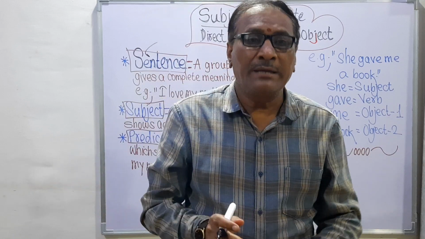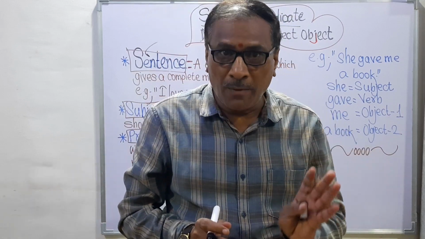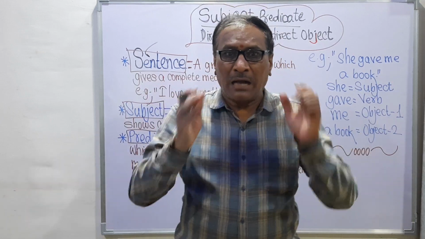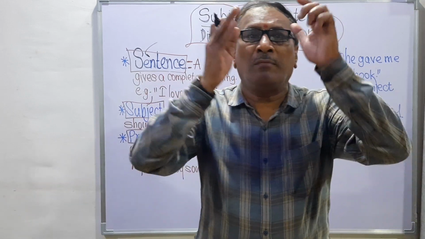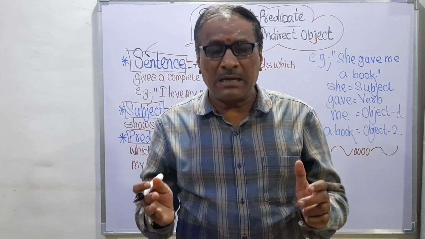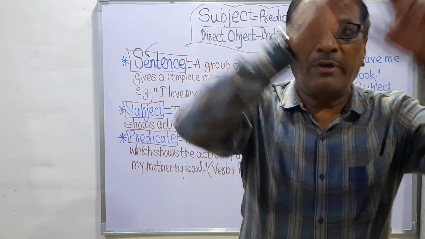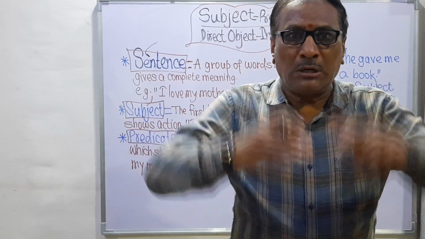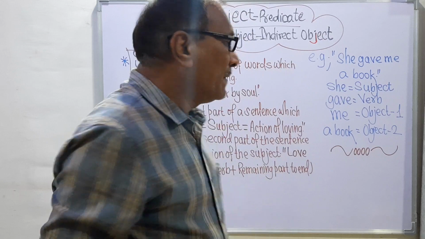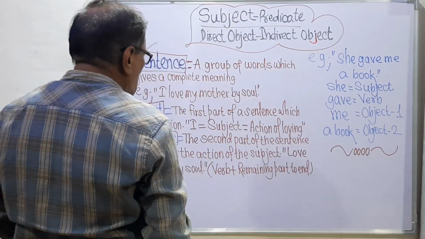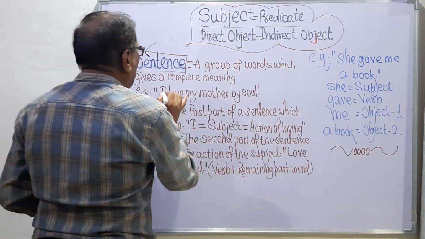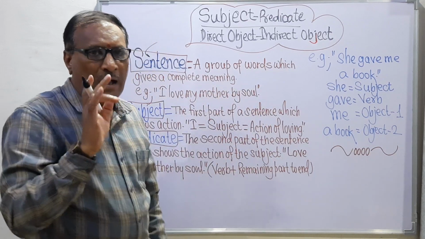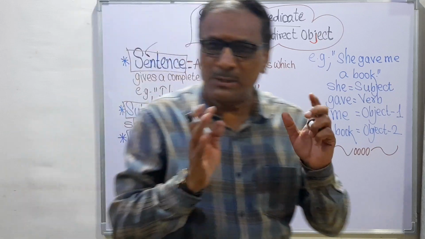I will say subject, verb, object and complement. These are the four sections, or the four words which make the sentence, and such a sentence gives us the complete sense. That is called the sentence. So I will say here, I love my mother by soul.